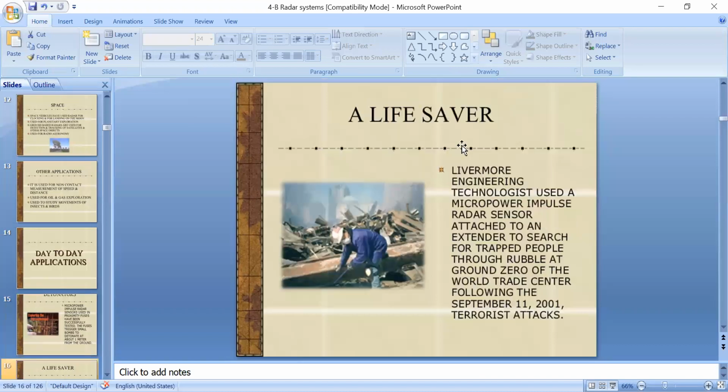So next, a lifesaver. I think all of you have an idea about the World Trade Center attack. At that time, one of the technologists again used micro power impulse radar sensors with an extender, which is used to sense any bodies or any objects present inside the obstacles, to search for the trapped people through rubble at ground zero of the World Trade Center. This happened on September 11, 2001. Okay.